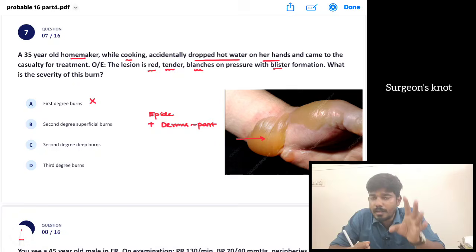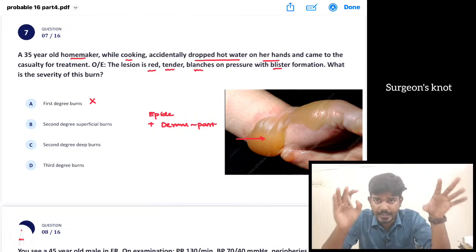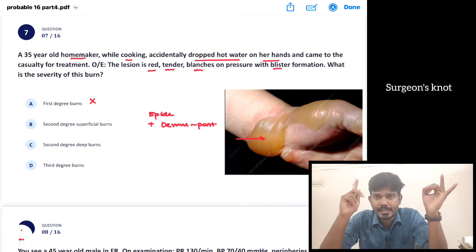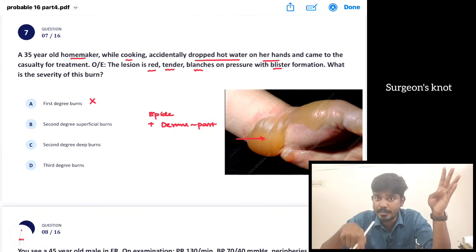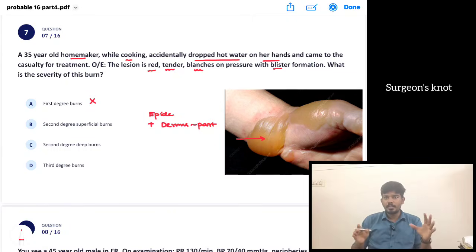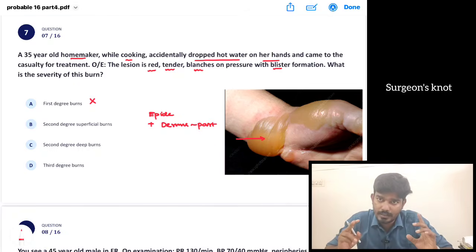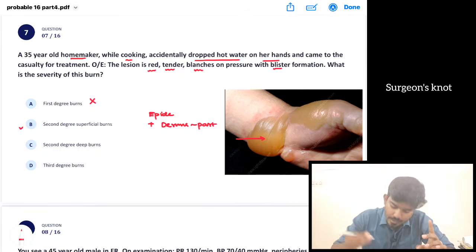Okay, but in case of a superficial second degree burns, there will be red, patient pain இருக்கும், டெண்டரா இருக்கும், plus there will be blanching on pressure, plus இந்த மாதிரி blister formation. So blister கொடுத்திருந்தாங்க அப்படினாலே we have to suspect a second degree superficial burns. So இதோட answer is second degree superficial burns.